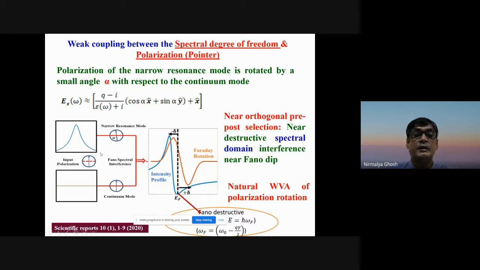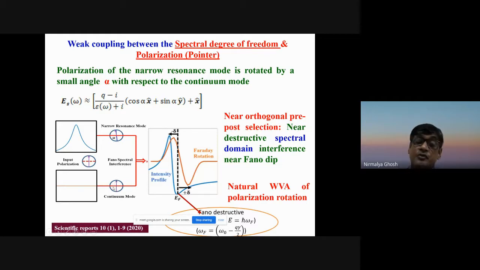As you see, I said that Fano resonance gives you an interference effect between the discrete and the continuum mode. So you can think that in this case of the waveguided plasmonic crystals, magnetoplasmonic crystals, one is this waveguide mode. This waveguide mode has a small polarization rotation effect, and the plasmon mode background has none, it is isotropic in it. So this is a very weak polarization effect between them. So this is a weak coupling between the spectral response and the polarization degree of freedom.